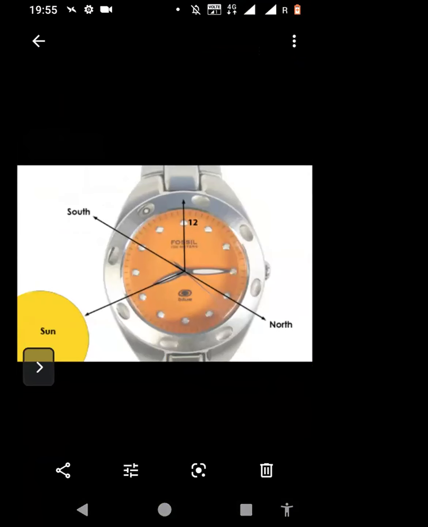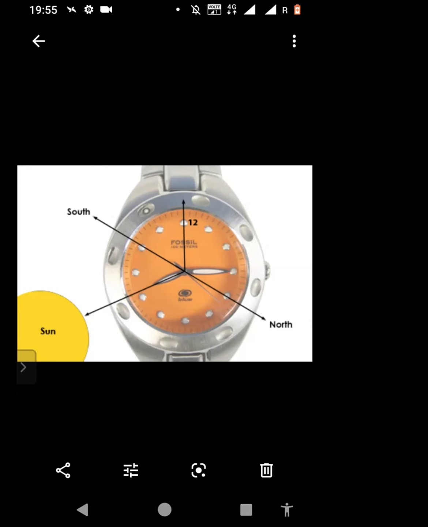So you're having your watch, and I hope this is clear because it's a little confusing. Usually you don't plan to get lost with the watch, but some people do have a watch. So you'll point the hour hand, which is the short hand, towards the sun, and you will divide the gap between that hour hand and 12 o'clock. You'll divide it and then you'll draw an imaginary line.